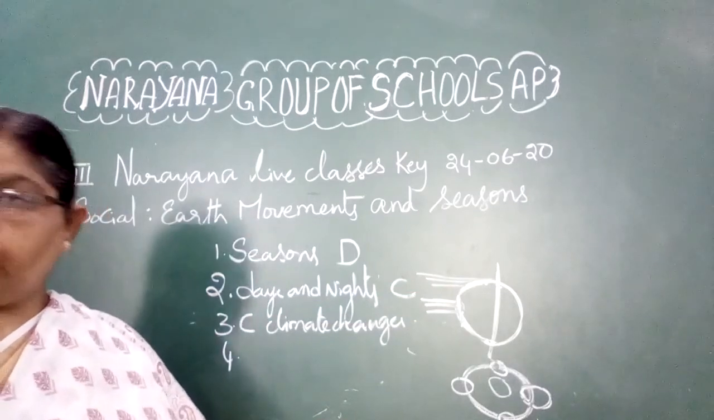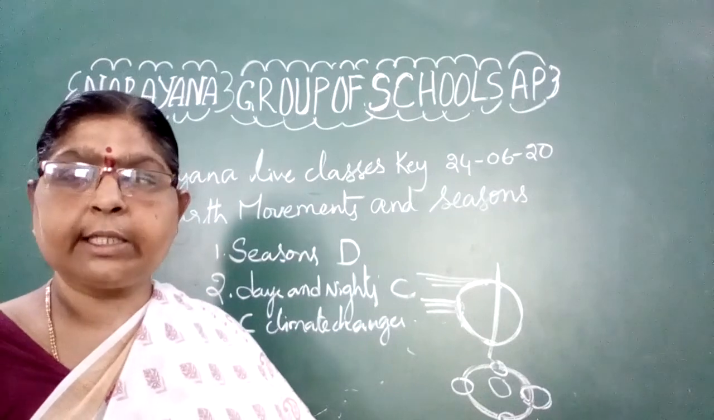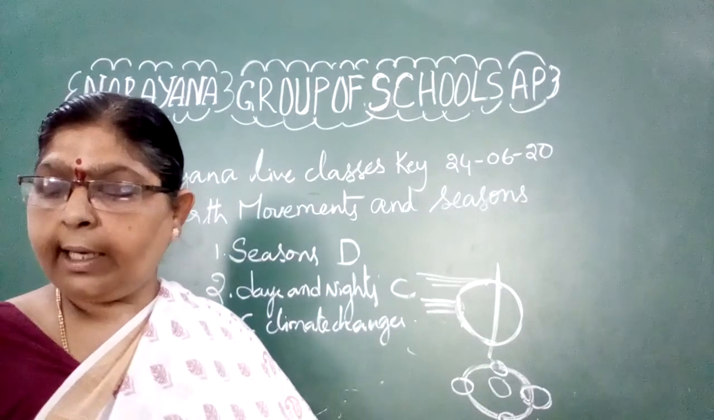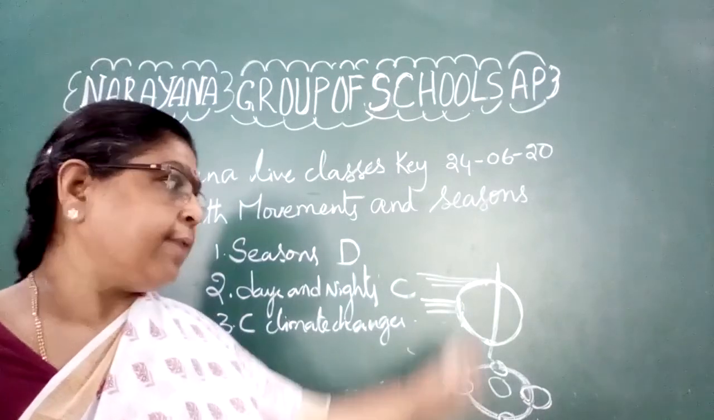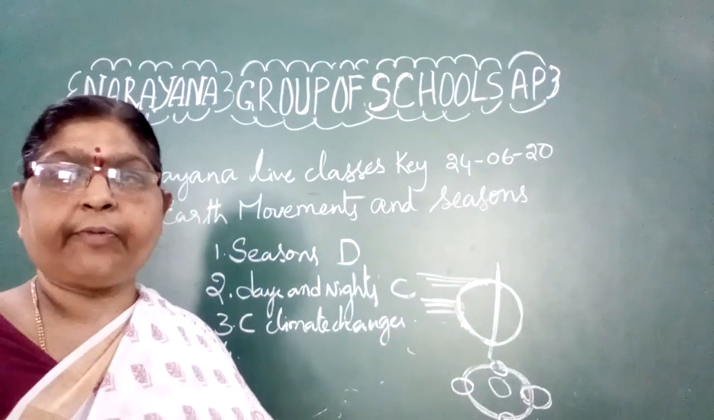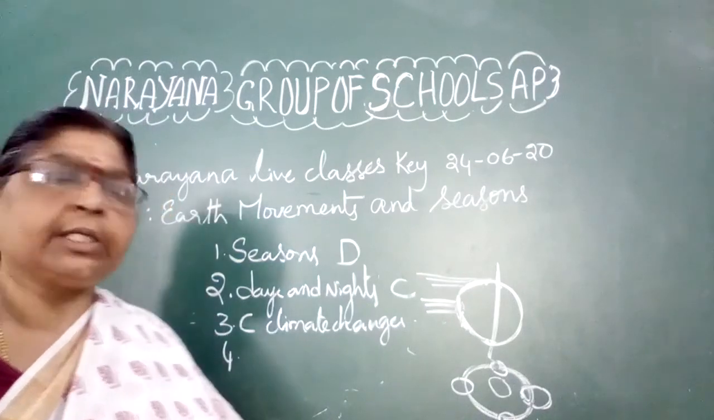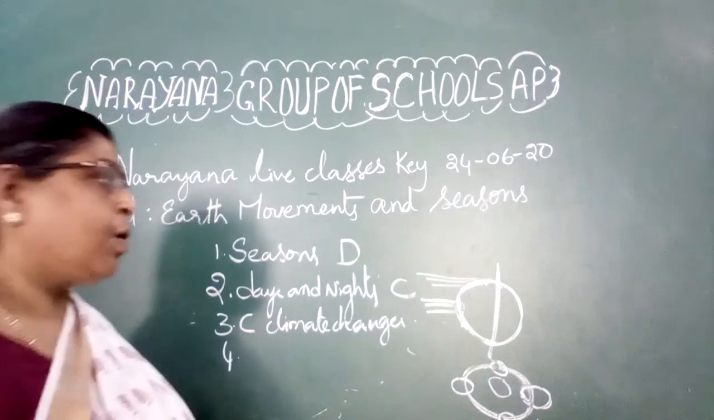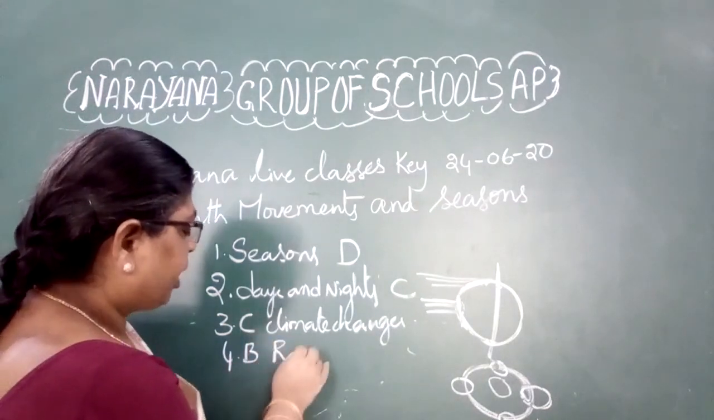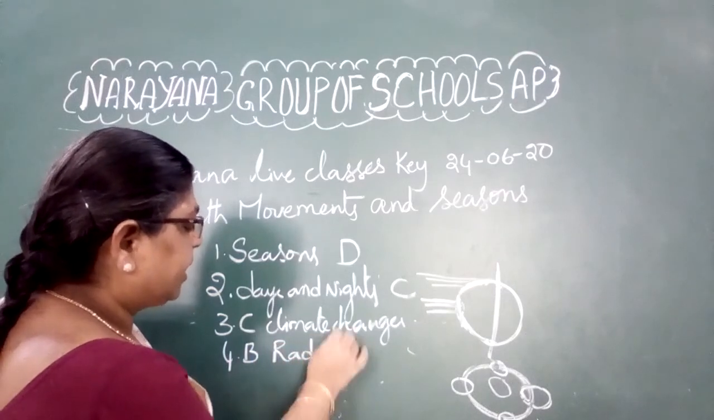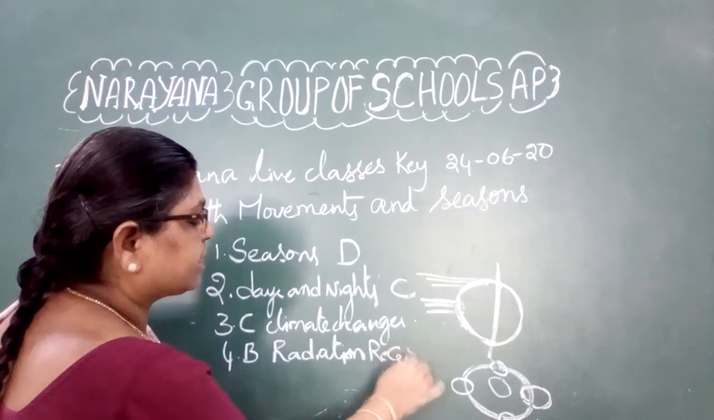The amount of the solar radiation received is the correct one. And the radiation reflected, that is not correct because that will not be affected by the shape of the earth. And the next one is amount of the terrestrial radiation. This is also not correct. So option B, radiation received. That is the answer for this fourth question.